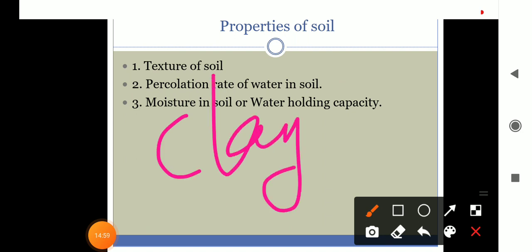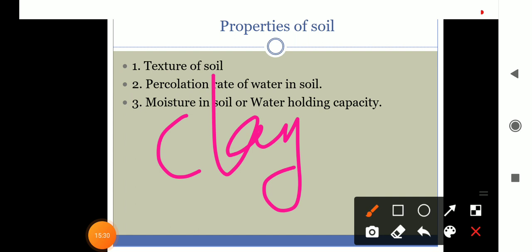And next, which type of soil will allow water to reach a well faster and in greater amount? Okay, in a well, when will the most water collect? Which soil will let all the water go down so that it collects in the well? Then the answer is, can you guess it? This will be sandy soil, having the highest percolation rate.